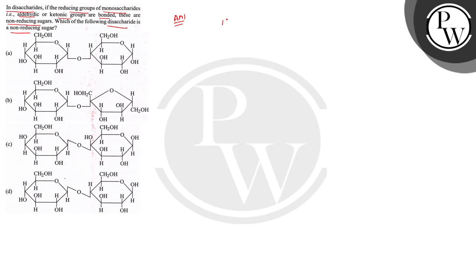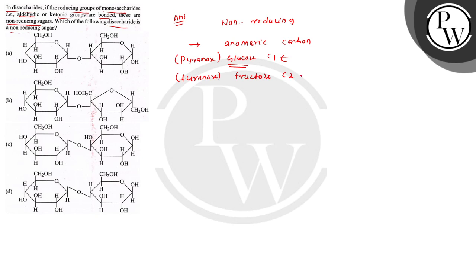So बच्चों, non-reducing and reducing क्या होता है? Suppose in the disaccharide, we'll call them anomeric carbon. Anomeric carbon क्या होता है? In glucose, the anomeric carbon is C1, that is in the pyranose ring. For simplicity, in the pyranose ring or in glucose, the anomeric carbon is C1, and in furanose, that is in the cyclic structure of fructose, the anomeric carbon is C2.